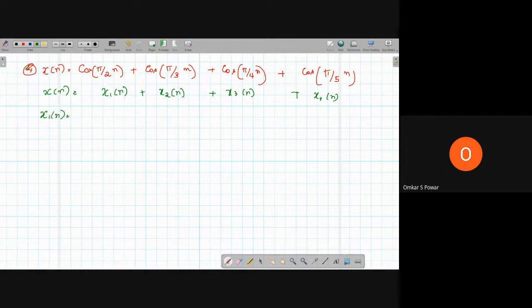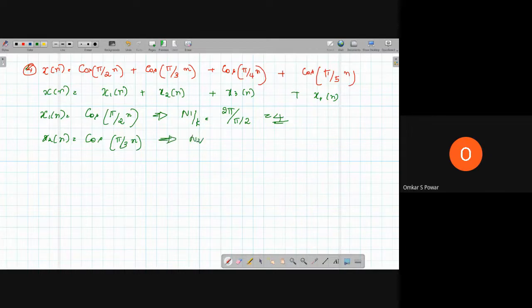x1 of n is equal to cos pi by 2 into n. Here, N1 by k is equal to 2 pi by pi by 2, which is equal to 4. x2 of n is equal to cos pi by 3 into n, so N2 by k is equal to 2 pi divided by pi by 3, which is equal to 6.